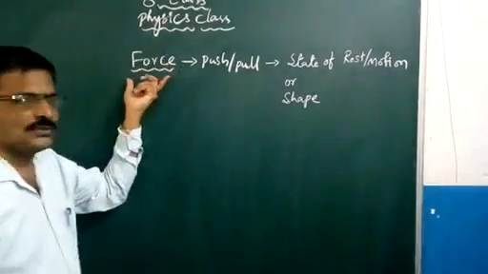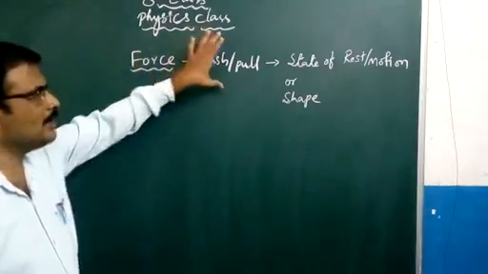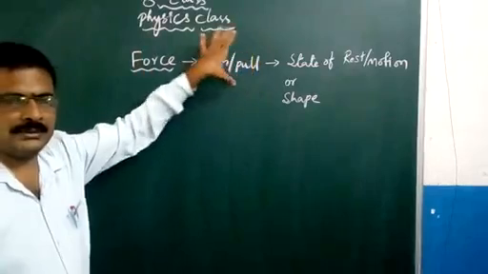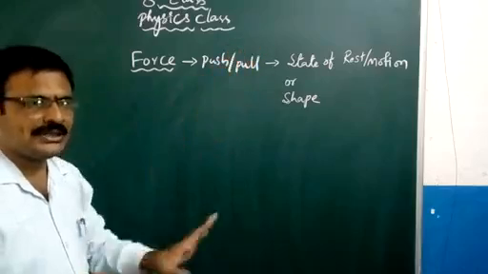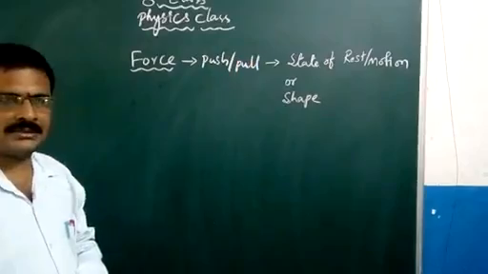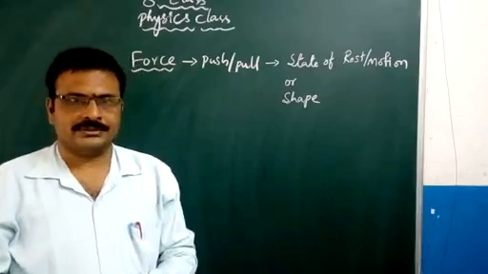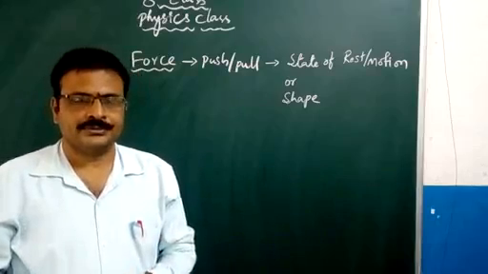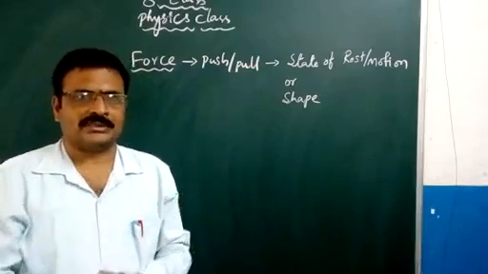Now it may be done by a push or pull. So when we are pushing or pulling, does it happen everywhere? Let us say a heavy box is there, or your cupboard, your wardrobe is there.